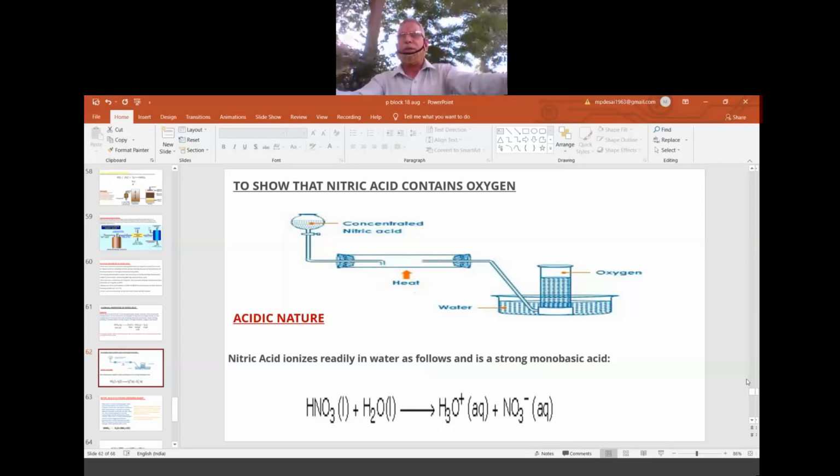This is just to see whether oxygen is there or not, but commercially, oxygen is prepared in the laboratory by using potassium chlorate. Now the second property is what? Acidic nature. So it is a strong acid. Immediately it gives a proton.